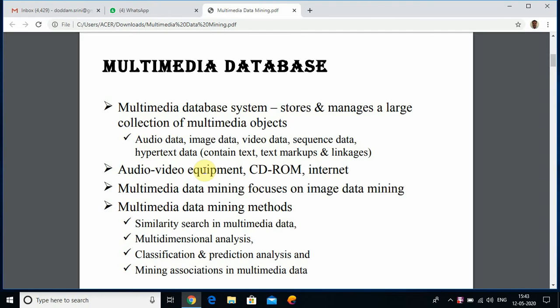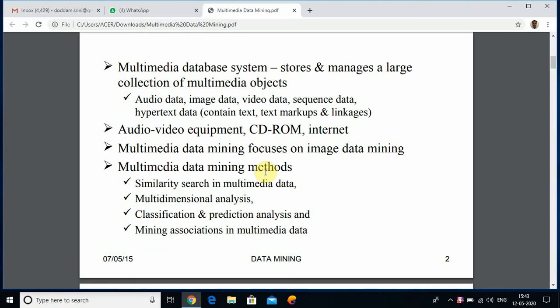Multimedia databases support audio-video equipment, CD-ROM, and the internet. Multimedia data mining focuses on image data mining. We have different methods in multimedia data mining, mainly five methods: similarity search in multimedia data, multidimensional analysis, classification and prediction analysis, and mining associations in multimedia data.